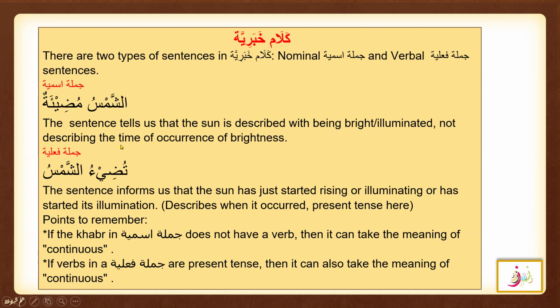Means the sun is being bright and illuminated. So it is continuous tense. Let's see Jumla Failure. If verbs right here in Jumla Failure are present tense, like here, then it can also take the meaning of continuous. Same. Means the sun is still bright or the sun is being bright or illuminated. So here it is again the continuous tense.